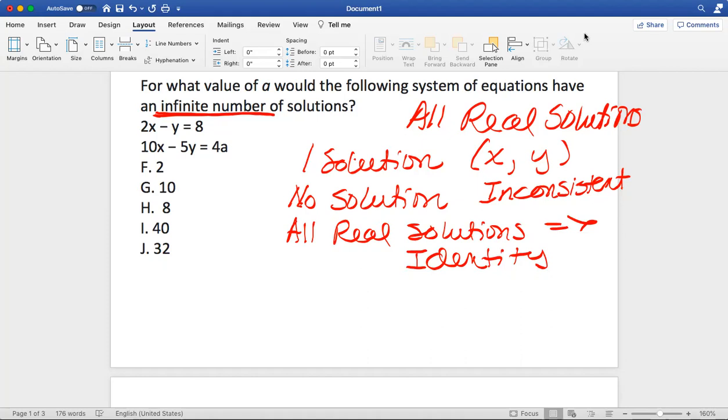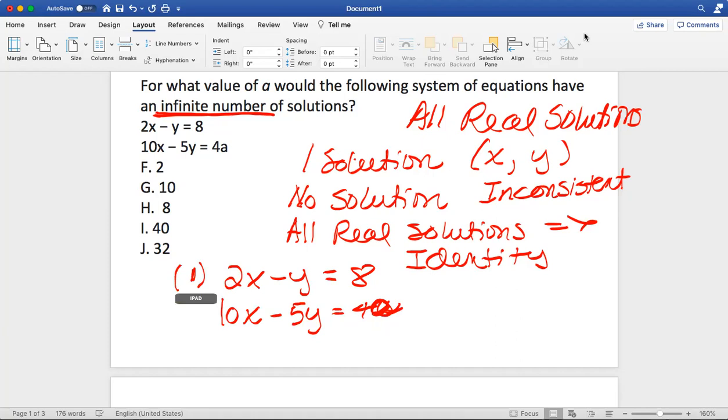So guys, for your problem right here, let's look at it. Let's analyze it. I am going to go ahead and rewrite the problem over here again. And I want you to analyze that first equation and compare it to the second equation, guys. Take a moment. Look at it. And this is A. Our job is to find the value of A, guys. Let me number them for you, number one and number two.